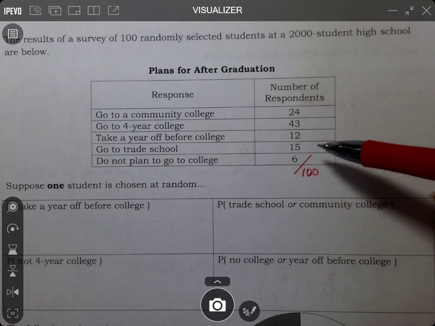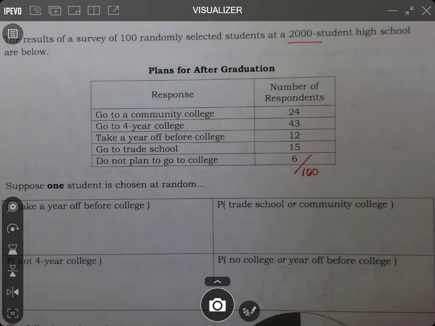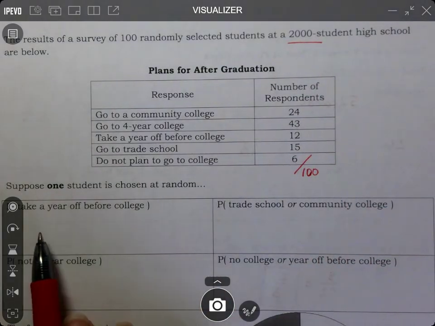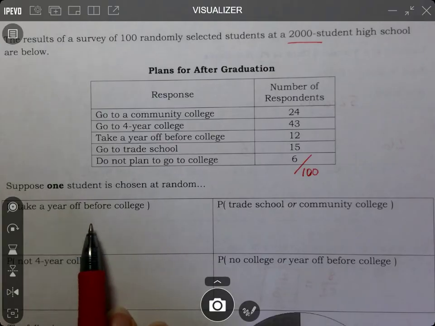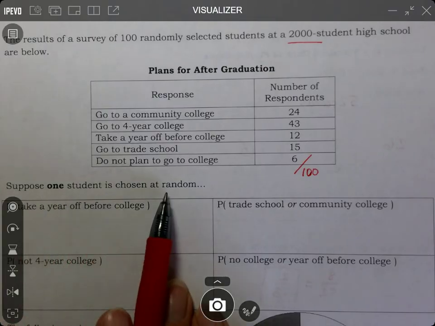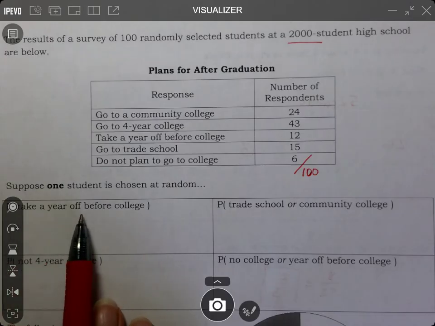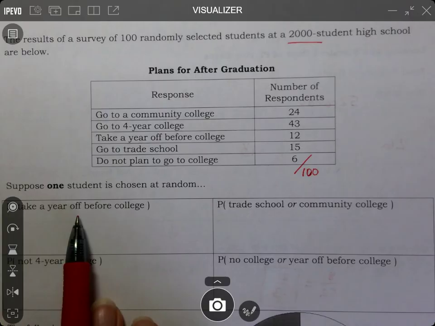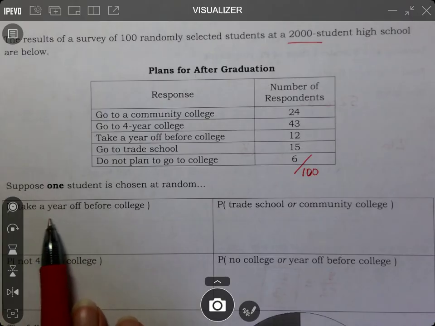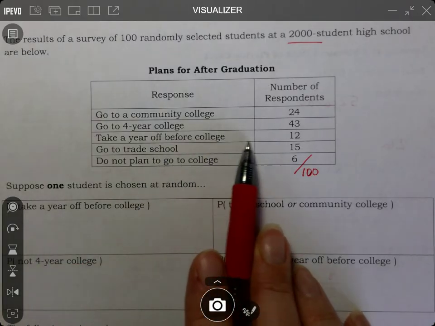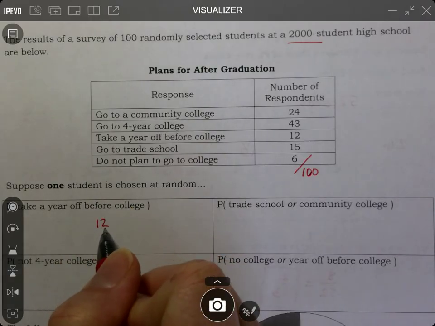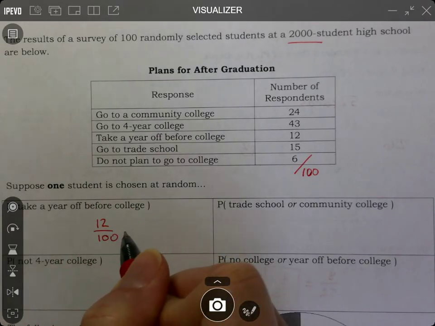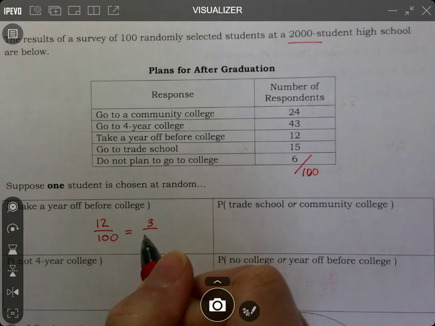Now we are trying to project it for 2,000 students. So the first thing they're actually just asking: suppose one student is chosen at random. What's the probability they take a year off before college? So we're actually just looking at probability. How many kids take a year off before college? It said 12, and that should be out of what? 100. So reduce it, should be 3/25.